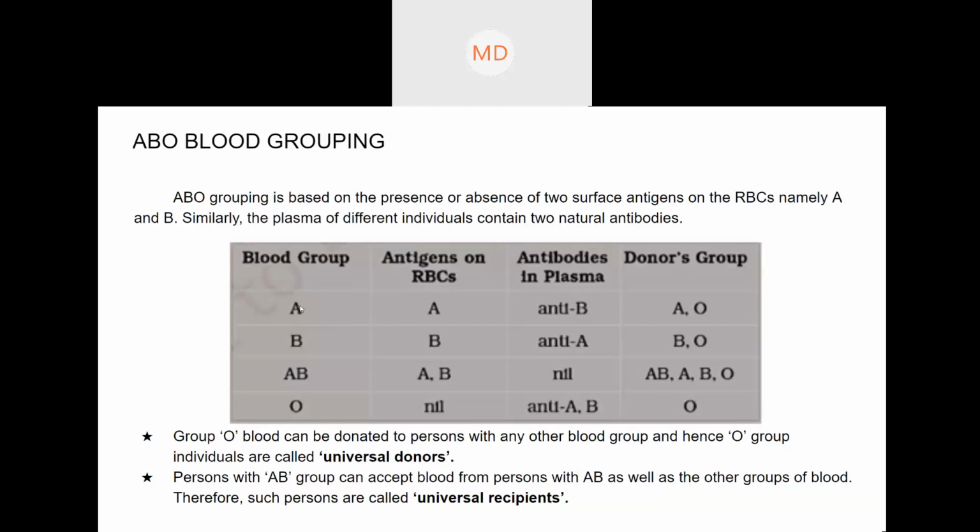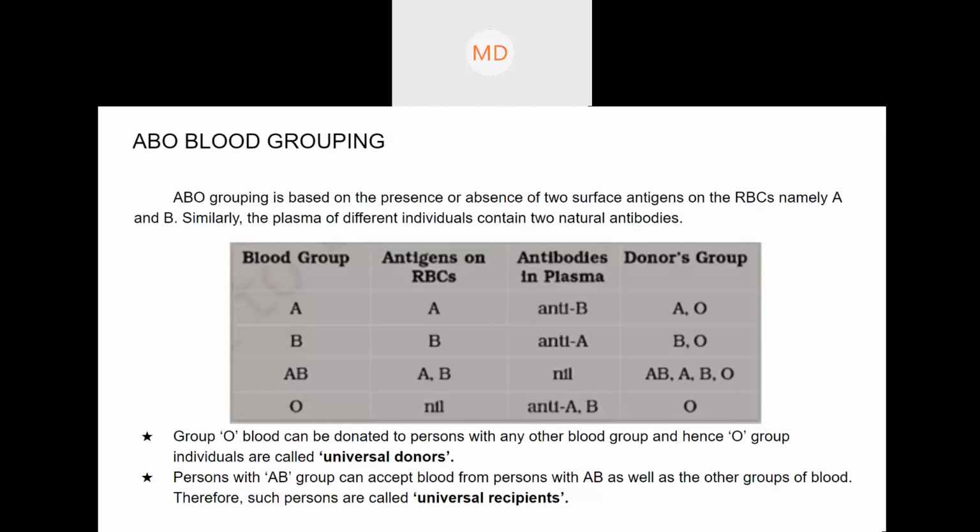You have to memorize this chart. This is essential, very important, and also for your own knowledge. If you have A blood group, people with A blood group have antigen A. Why on RBCs? Because antigens are present on the surface of the RBC, and antibodies are present in the plasma. Just remember that antibodies are always present in the plasma.